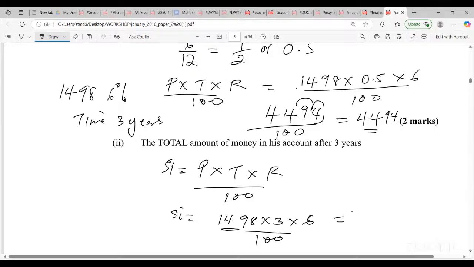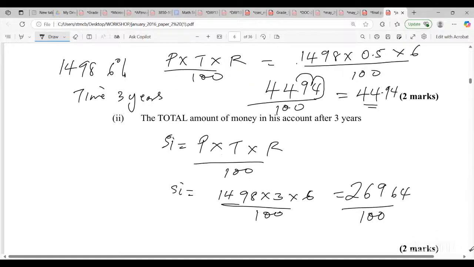All right. So this gives me 26,964 divided by 100. So what we're calculating now is the amount of interest, basically. So we could divide by 100 now. So this is 1, 2. So this works out to 269.64.